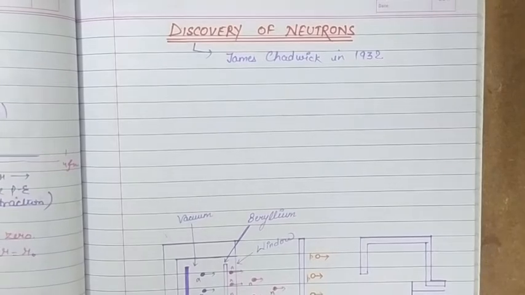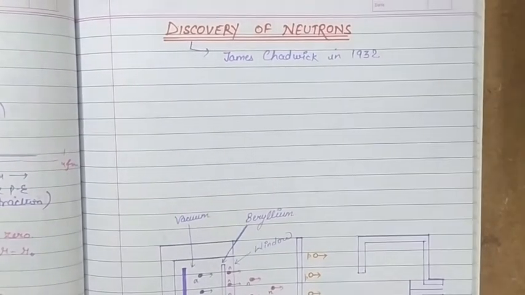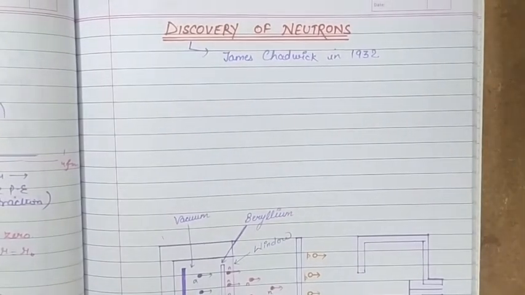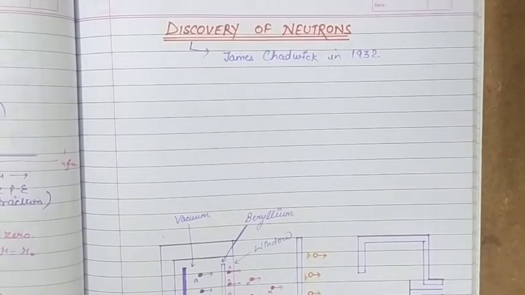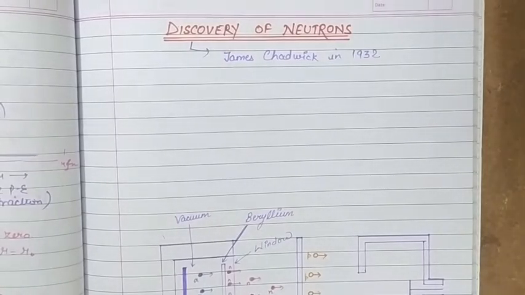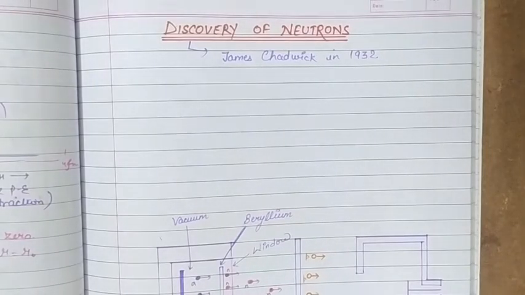To discover neutrons, Chadwick performed an experiment in which alpha particles from a radioactive polonium source were used to bombard beryllium nuclei. Highly penetrating rays were found to come out of the beryllium metal. These could not be deflected by electric and magnetic fields. These radiations were then used to bombard hydrocarbons like paraffin wax.